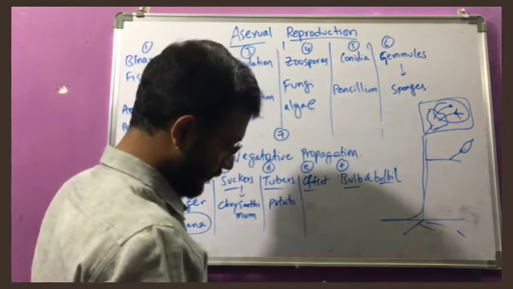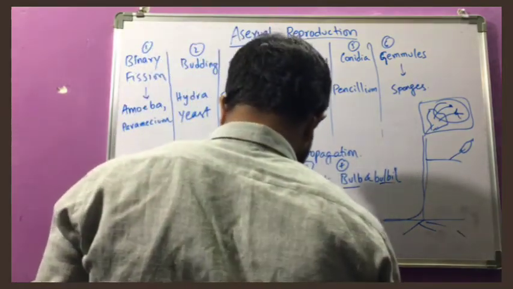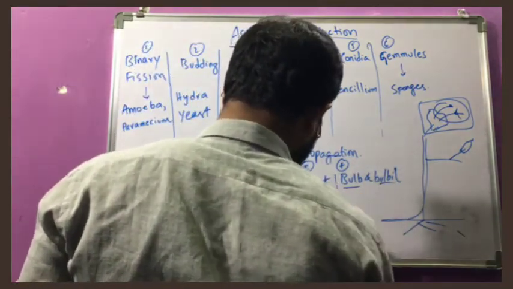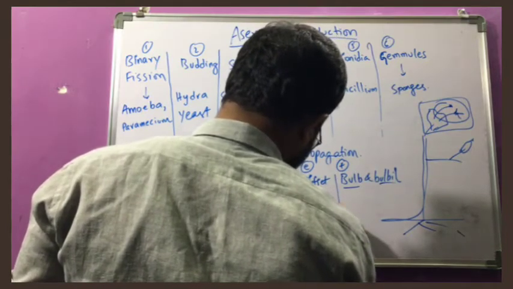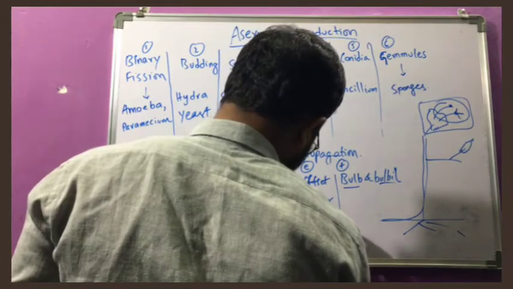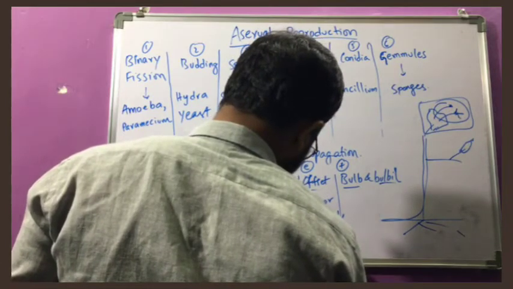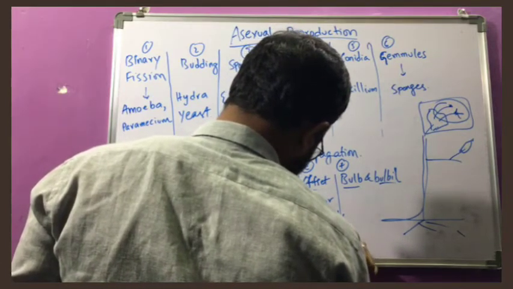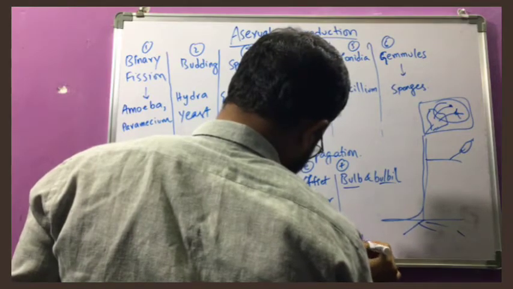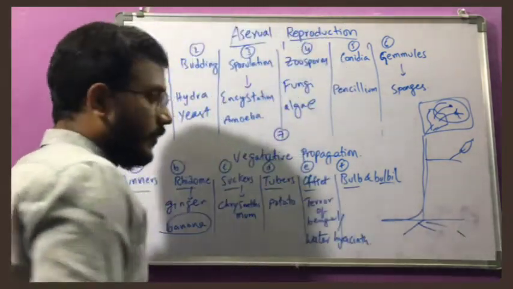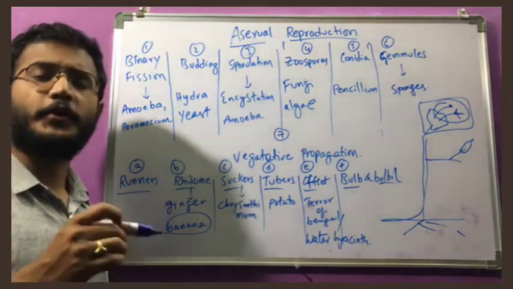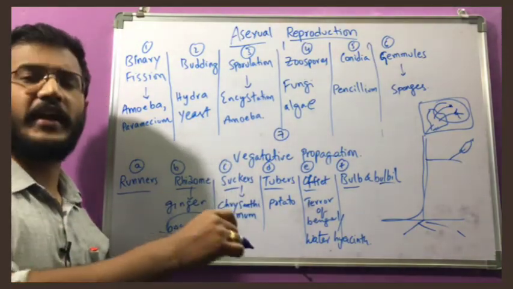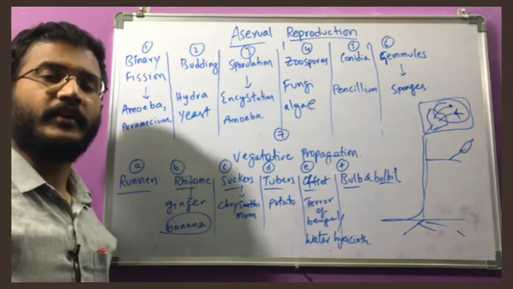And offsets, terror of Bengal. It's a common terror of Bengal, or water hyacinth. You can see blue leaves will come, and in unused lakes or ponds, all these plants are distributed.